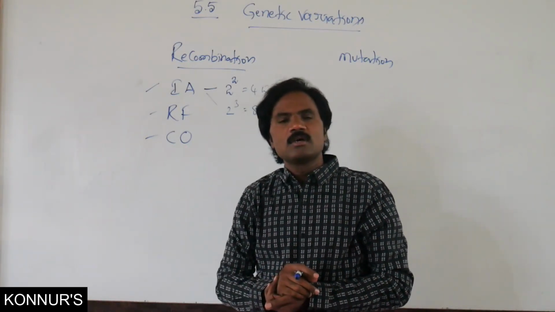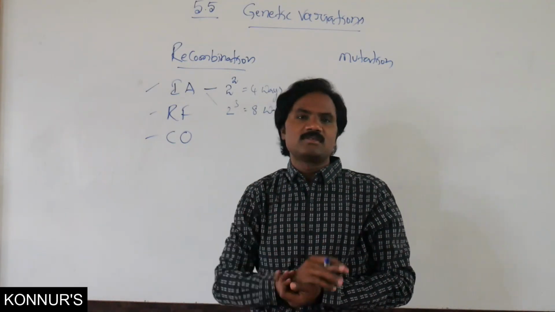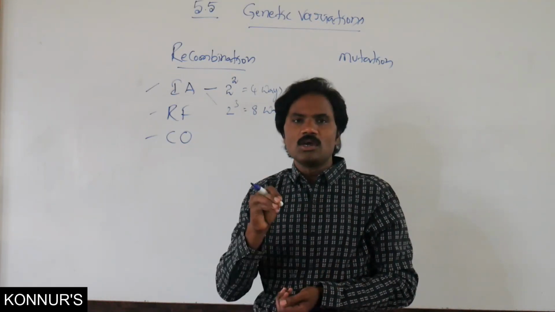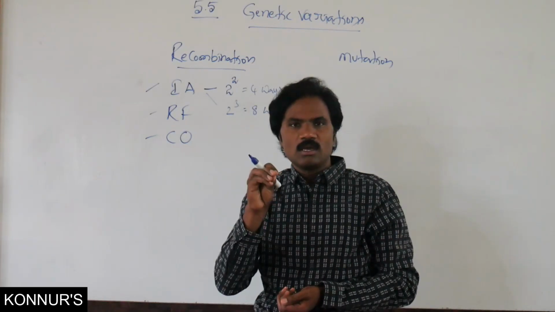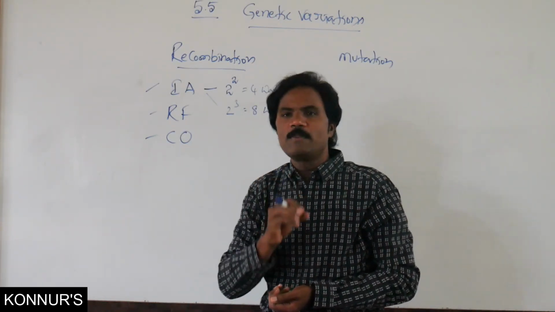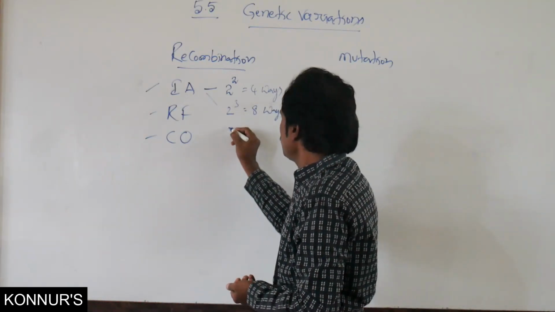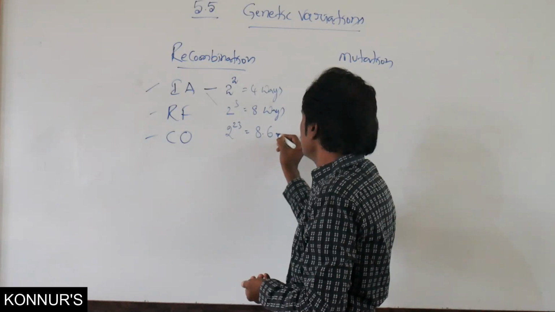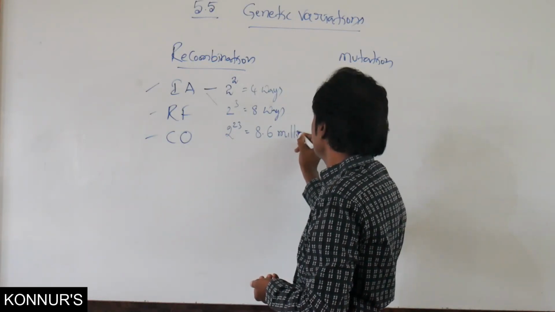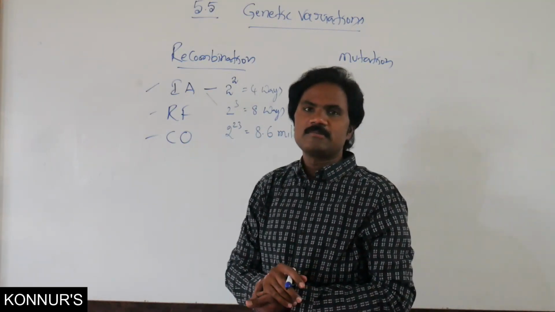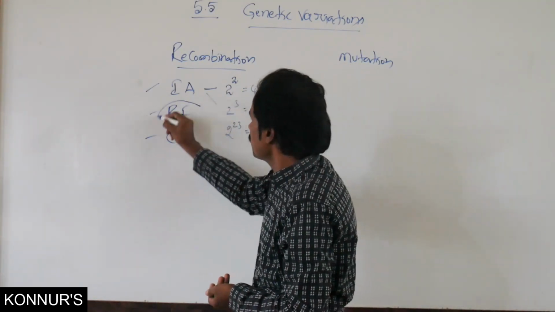Suppose 7 pairs, that is 2 to the power of 7. In human beings, 23 pairs are present, that is 8.6 million ways. That is the possibility of recombination.